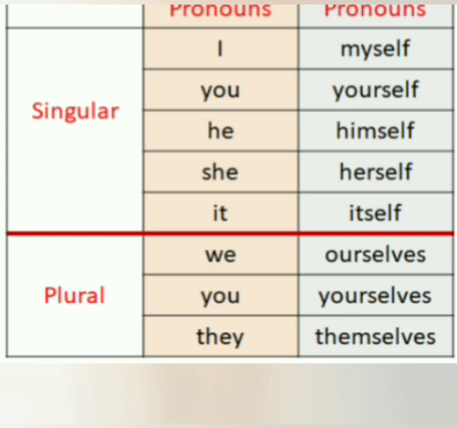Clear? So we use myself for I, yourself for singular you, himself for he, herself for she, itself for it, or any single thing. Now here are some plural subject pronouns. We use ourselves for we, yourselves for plural you, and themselves for they.